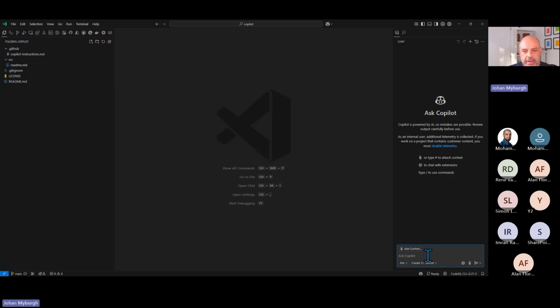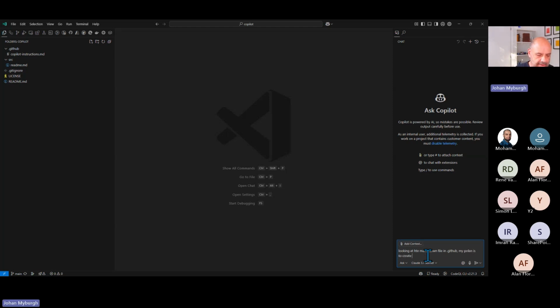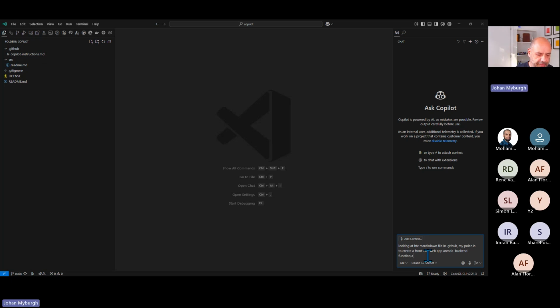And I'm going to say, looking at the markdown file in .github, my plan is to write a front-end web app and a back-end function app.